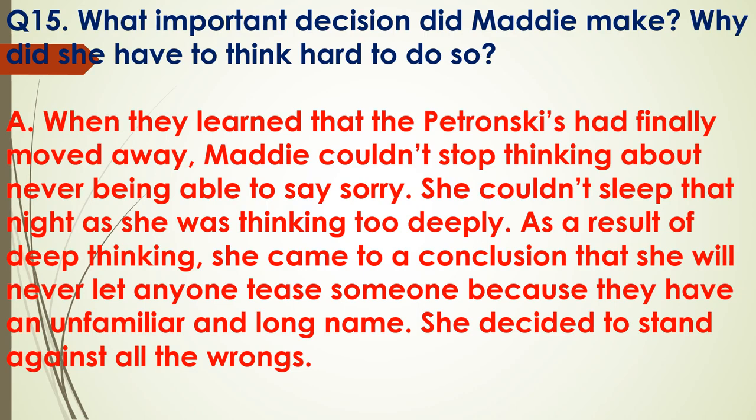When Peggy and Maddie learned that the Petronskis had finally moved away, Maddie couldn't stop thinking about never being able to say sorry. She couldn't even sleep that night as she was thinking too deeply. As a result of deep thinking, she came to the conclusion that she would never let anyone tease someone because they have an unfamiliar and long name. She decided to stand against all the wrongs.